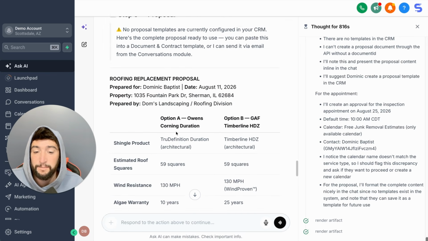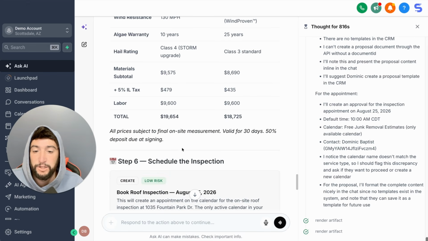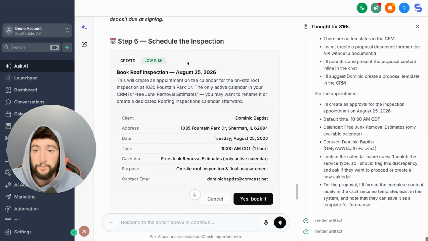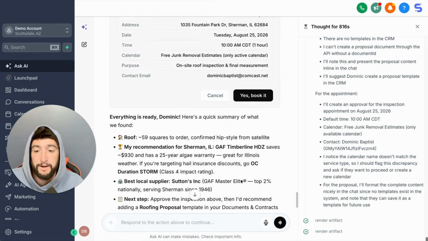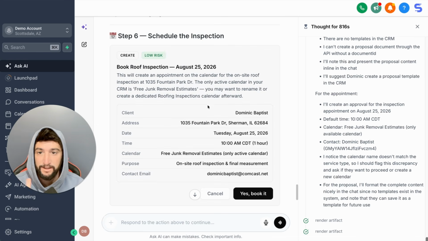And then it's going to be able to send the proposal to Dominic Baptist right here with option A and option B, based off which one Dominic wants to use. And then of course, we're going to schedule the inspection, book it right here. That is unbelievable. So yes, guys, I want to do a white labeled video on exactly this, the same thing.